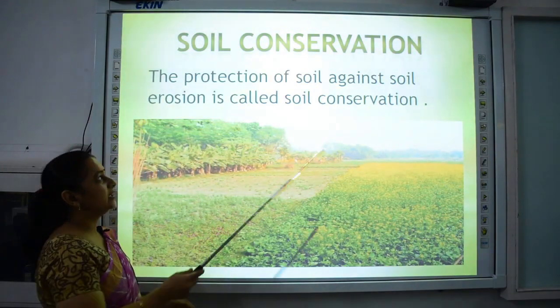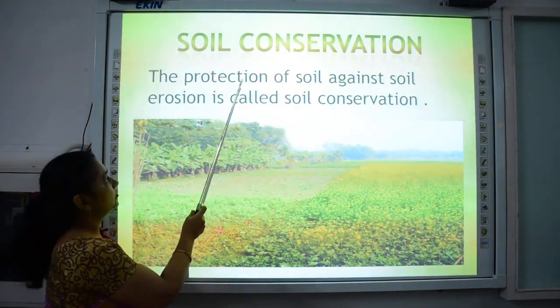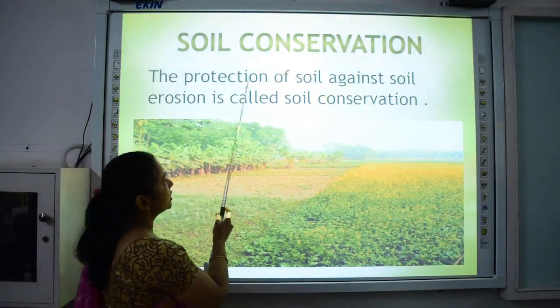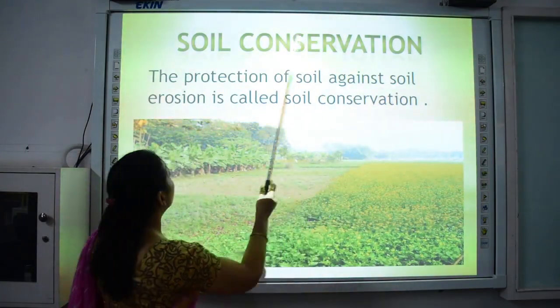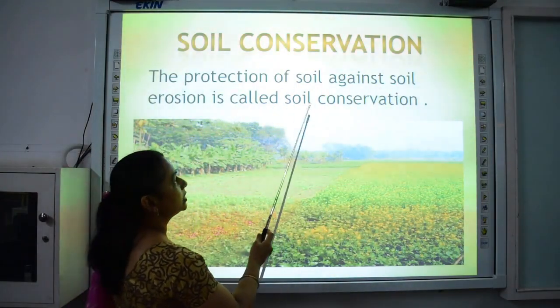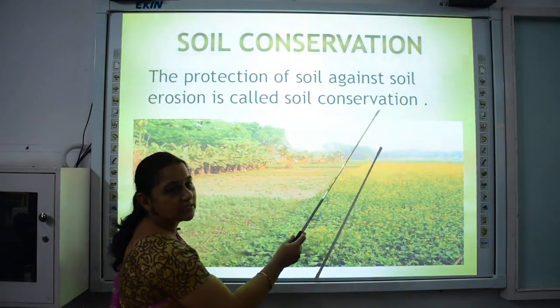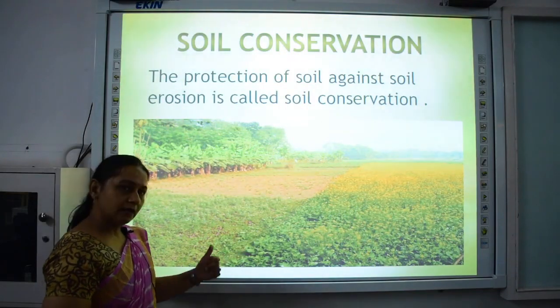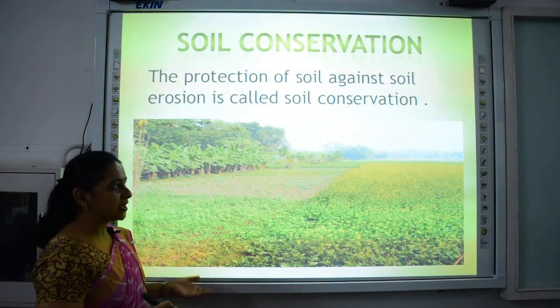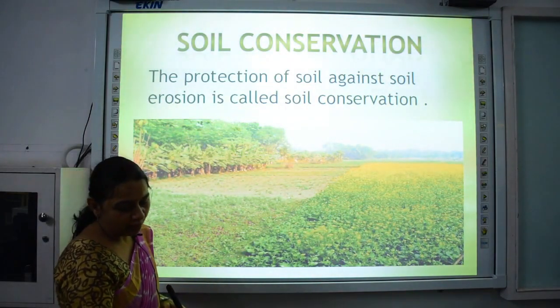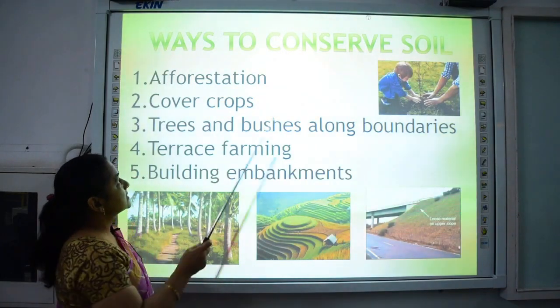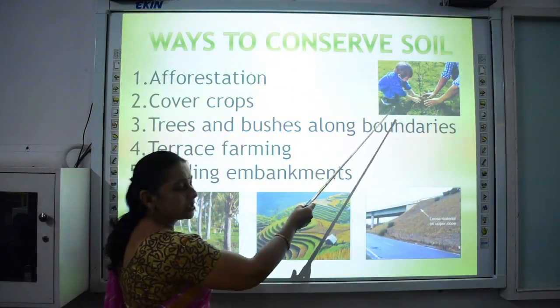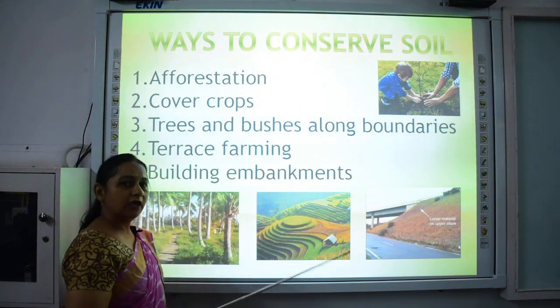So for that we need to conserve soil. What is soil conservation? The protection of soil against soil erosion is called soil conservation. It means we need to protect the soil from being eroded away. There are some measures which we can follow, or some ways to conserve soil. The first one is afforestation.